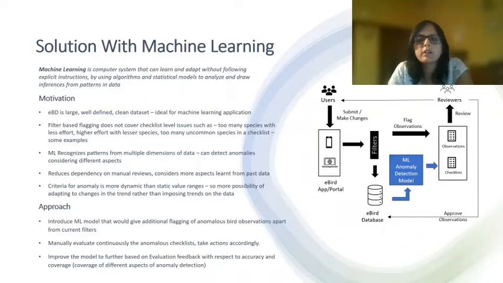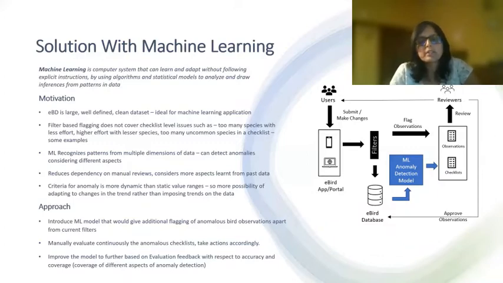So anomalies at the checklist level could also be a possibility that we learned. Also, considering the algorithms learn from the data, the possibility of bias that gets introduced by static filters themselves is far less. When we talk about the approach that was considered to bring the ML models into the system, it is to introduce them as an augmented application along with the filters and reviews.